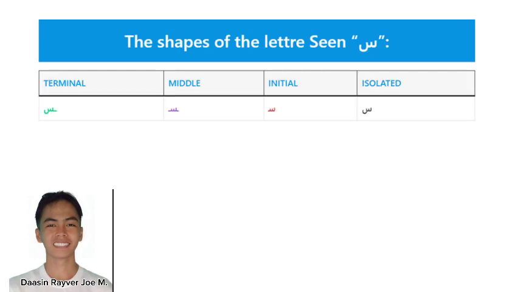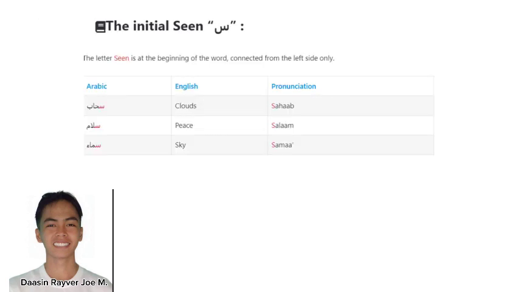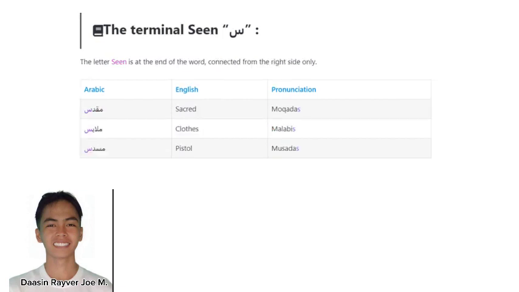Next up, we have Sin. Sin is a light letter, and as usual, it has its own isolated, initial, middle, and terminal shapes. For the initial Sin, for example, we have cloud, which is pronounced Sahab, and Salam, which in English is peace, and sky, which is pronounced Sama. For the terminal Sin, we have sacred, which is pronounced Mukadas, clothes, which is pronounced Malabis, and pistol, which is pronounced Musadas.